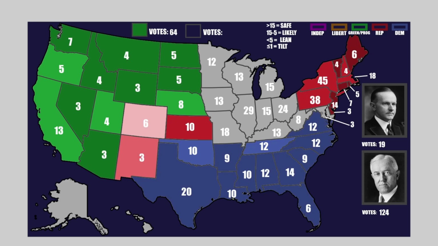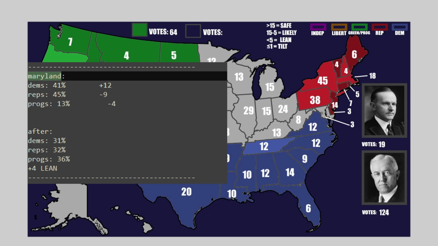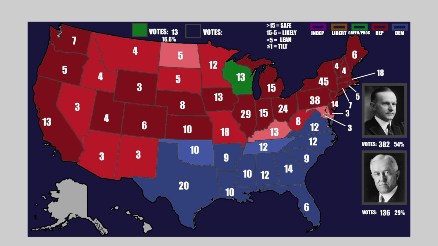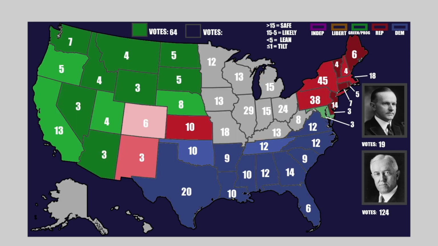And here's how it turns out. In the very end, you have Democrats with 31% of the vote, Republicans with 32% of the vote, and progressives actually with 36% of the vote. A 4-point lean victory for the progressives in an area surrounded by Democrats and Republicans. Now, this, of course, is a very interesting victory for progressives. It is a slap in the face for Republicans, and if we look at the actual results, you can see they were able to hold it, so this is definitely showing their loss.